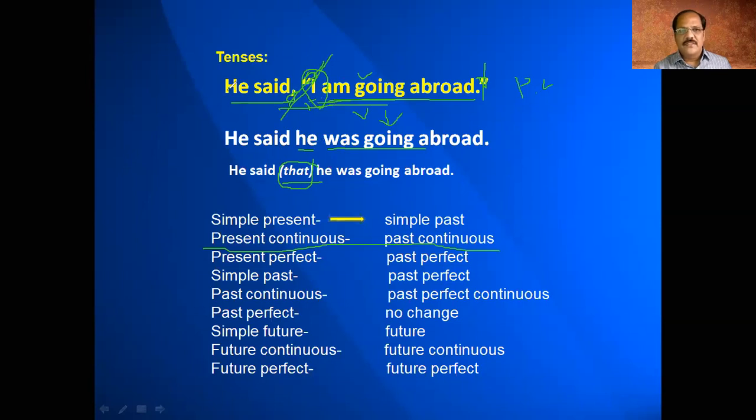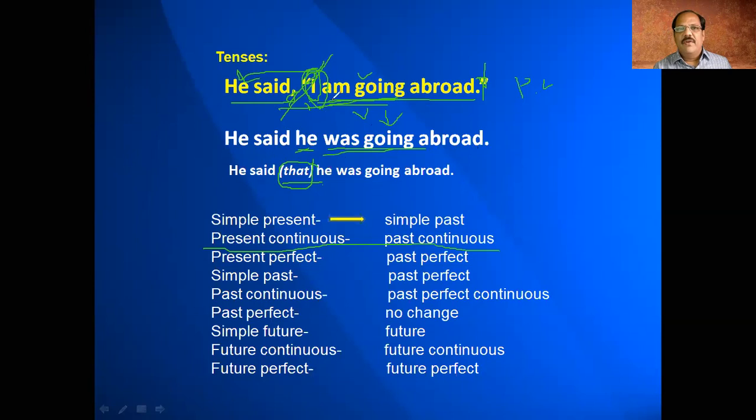If it is she, write she. If it is they, write they. Whatever the pronoun is, look at the exact pronoun of that particular subject and write that. Then convert the present continuous tense into past continuous tense. Then write the remaining. So the answer is: he said he was going abroad.